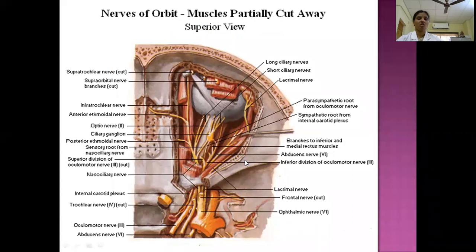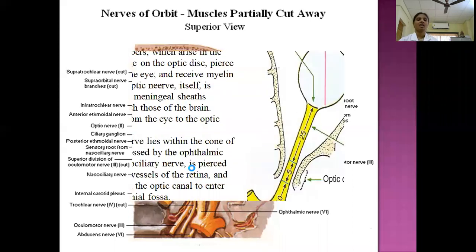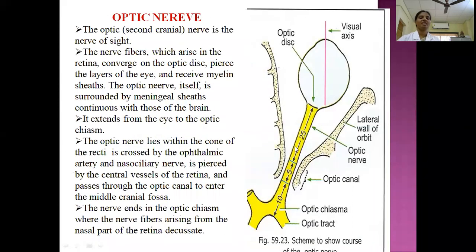The nerves of the orbit. Here, what are the nerves? After removing the roof of the orbit, we can see the structures. This is the eyeball and all these associated muscles, then the nerves. So what are these nerves? Here, the first nerve is the optic nerve. So this is the optic nerve.